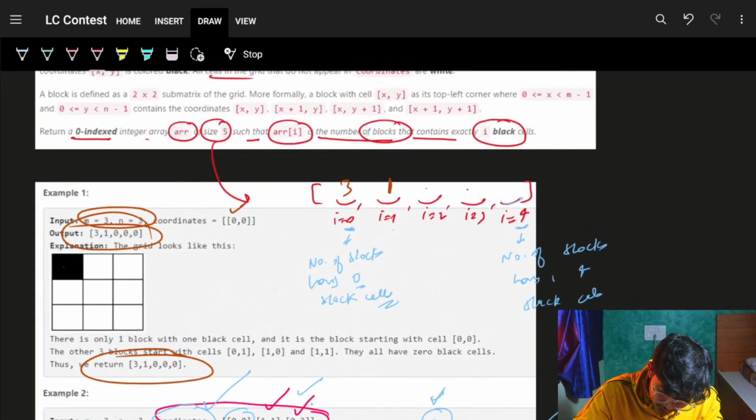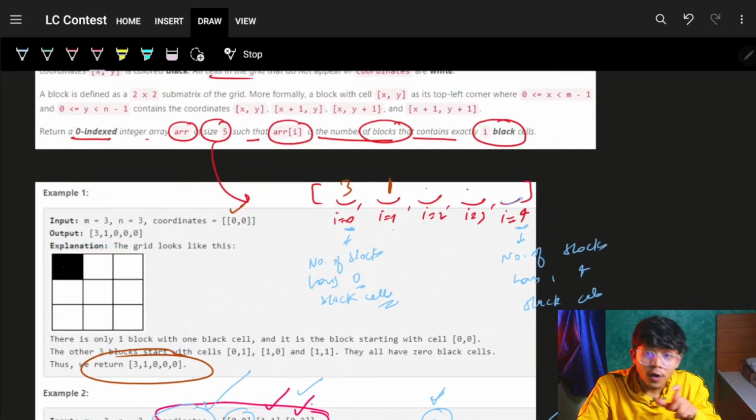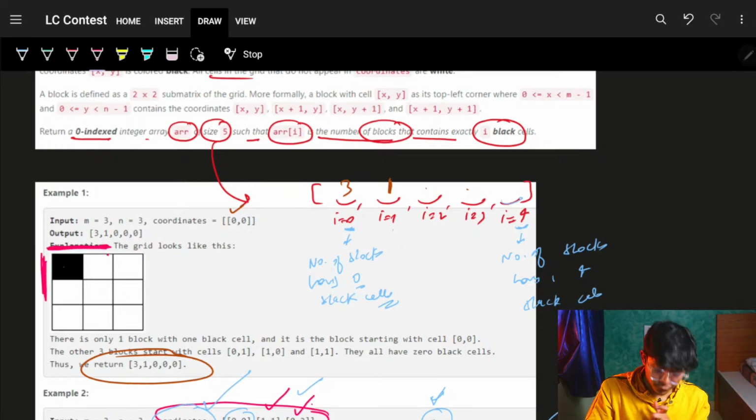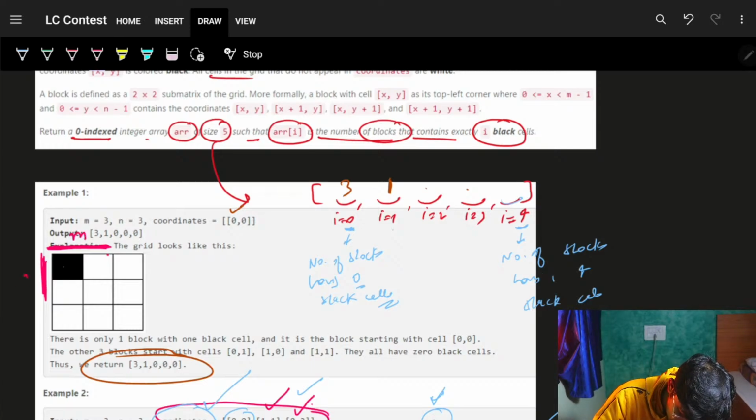How? We know that in total the number of cells can be this, this, this, and this, which means it is ultimately going up till this end and up till this end. So for sure, if it is an m by n grid, when I say m, I mean the entire n.